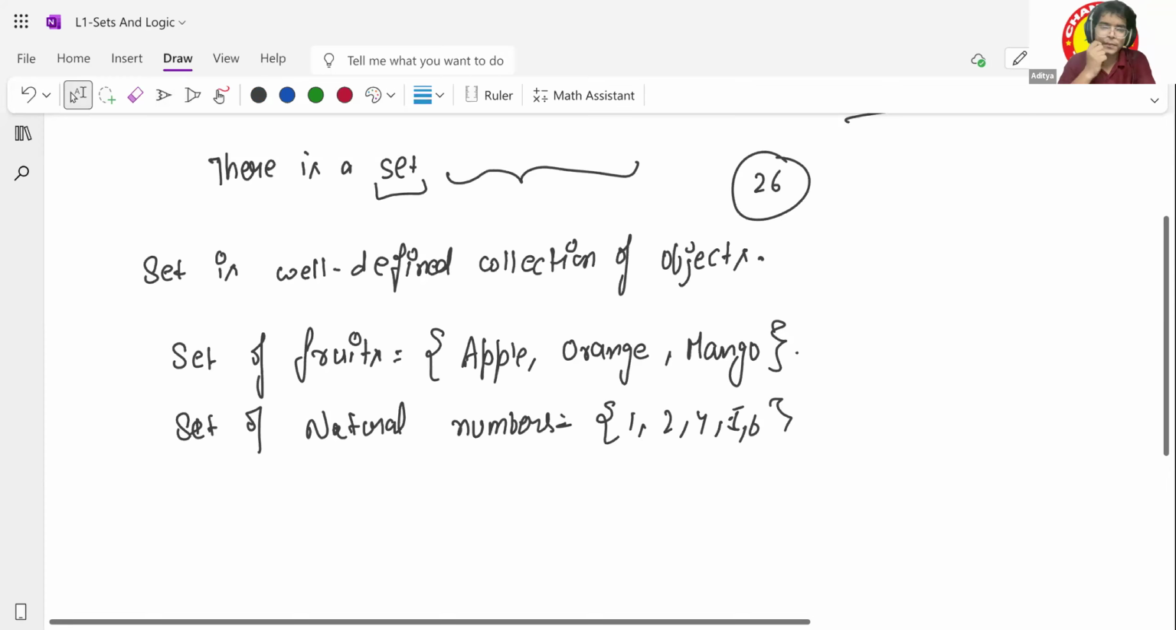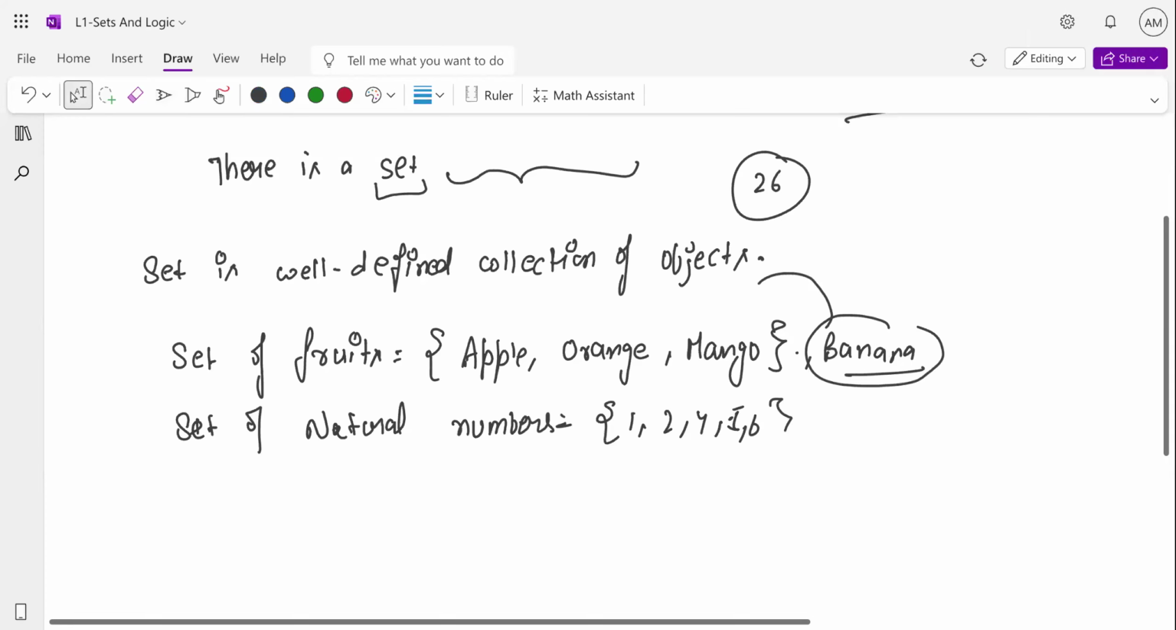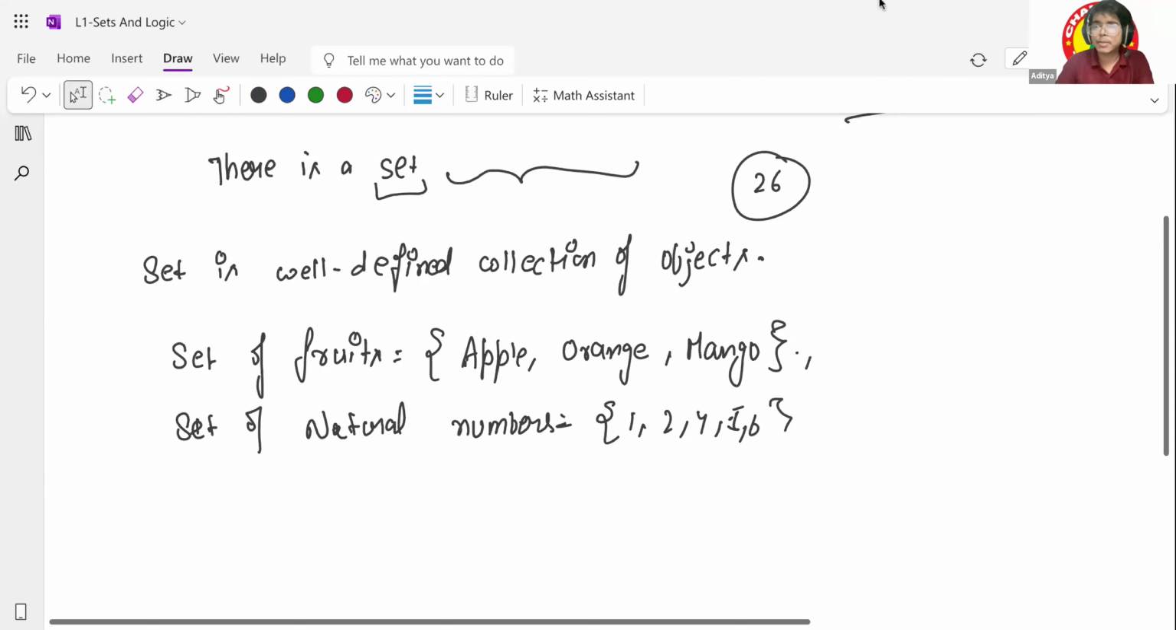Is that clear? Yes, sir. If something is in a set, we can say it is a member of the set. Is that clear? For example, here if I say, is banana a member of this set, like the set of fruits? In real life it is a fruit, but is banana a member of my fruit set? No, it's not a member. So those who are present in my current set, I can say they are the members of that particular set. So that comes up as the membership part.